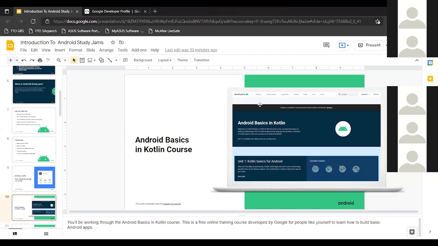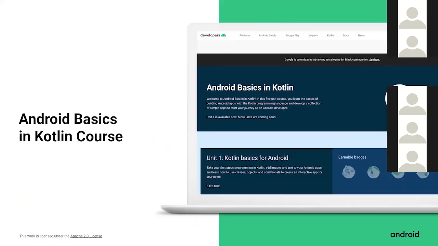Can we build Android apps in VS Code? I think it will be a bit difficult if you use VS Code. Some folks do that also, but Android Studio is preferred in my case. If you use Flutter or cross-platform apps, then VS Code works very fine. But especially for Android development, when you're talking about native development, it is preferable to use Android Studio.